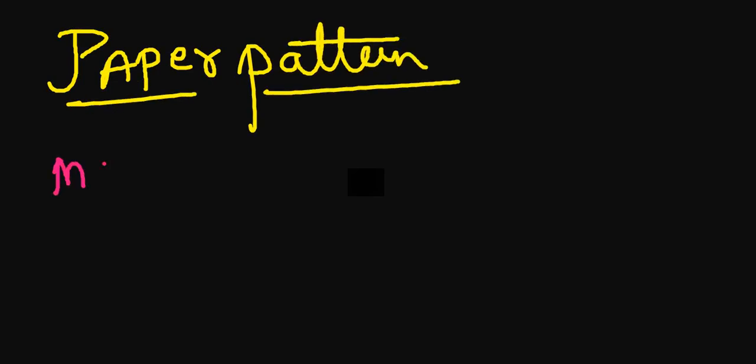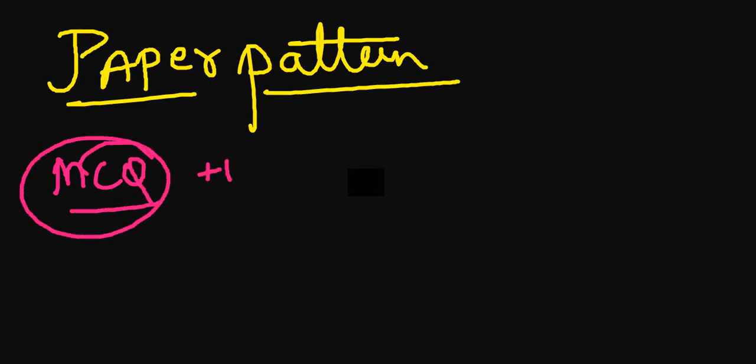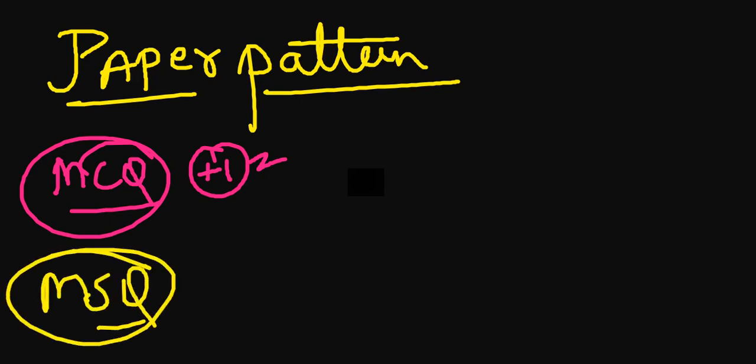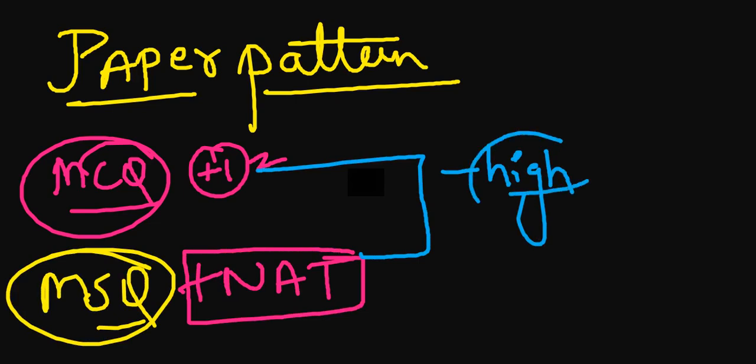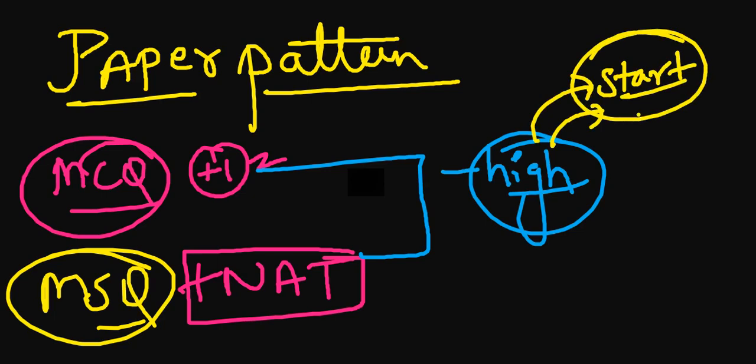I hope this video helped you about the paper pattern and how you can prepare well. Make sure that you correct the MCQ type 1 mark and don't miss out on these, and attempt MSQ with full confidence and full knowledge, plus NAT. If you attempt these properly, you can easily score high. And how to score high with self study, I have told you the books in the previous videos. You can order them from the link given below in the description, and just start your study. You will eventually be able to solve each and every question mentioned there, as well as this MSQ and NAT type.